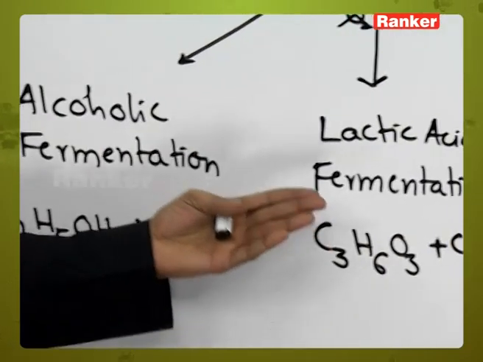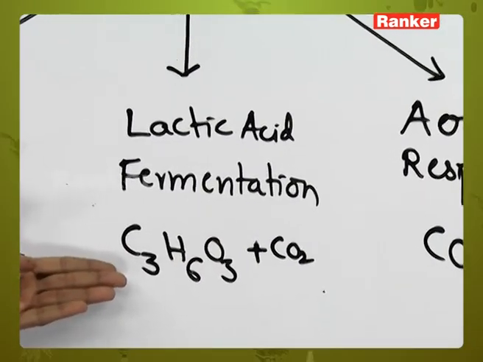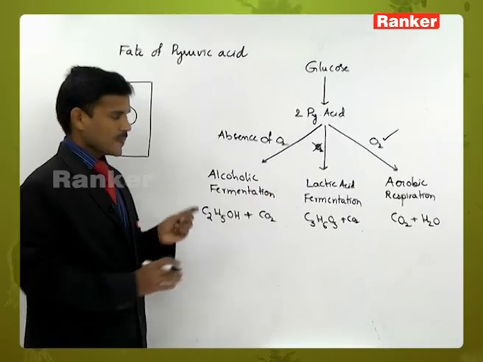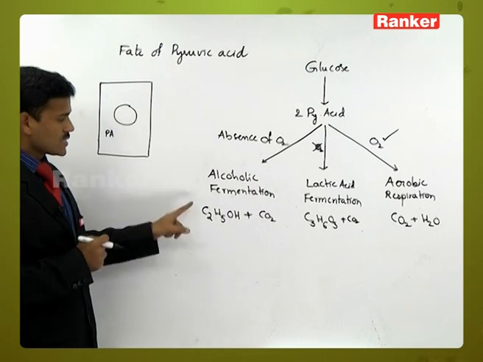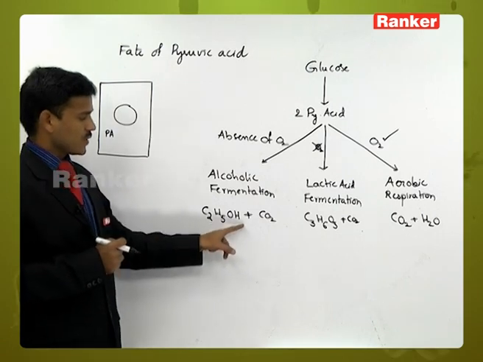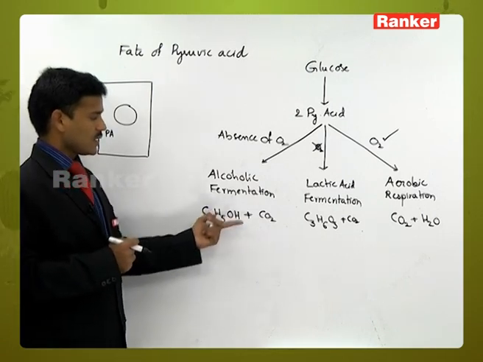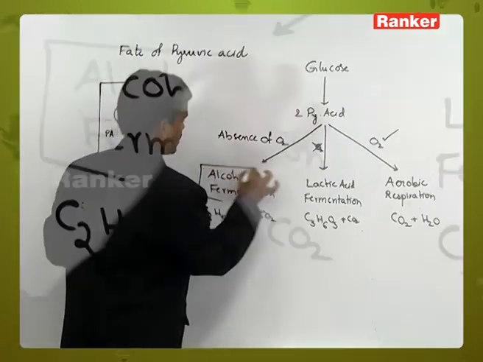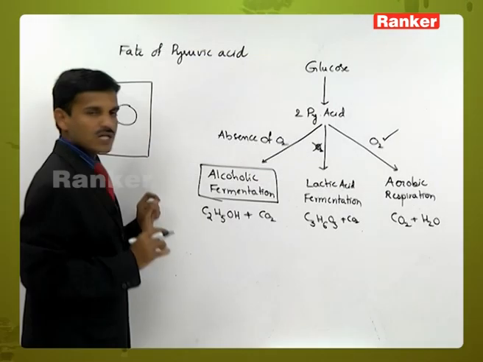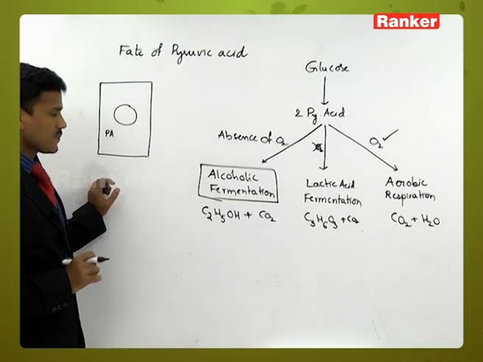Here the end product is lactic acid. It is called lactic acid fermentation. But alcoholic fermentation and anaerobic respiration reactions are the same. Here C2H5OH, or ethanol, is formed and carbon dioxide is also released. It is alcoholic fermentation. Fermentation is also one kind of anaerobic respiration.